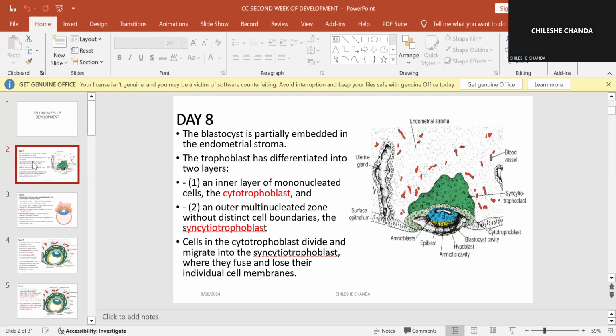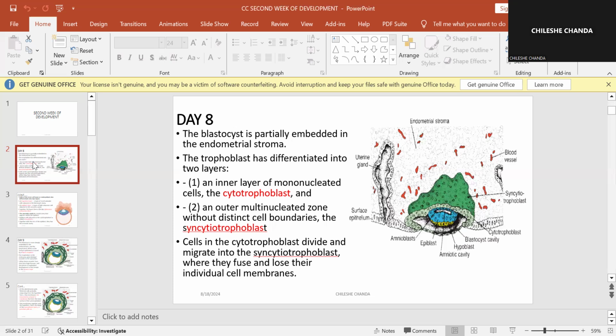We said that with this morula, the cells will continue increasing in number. And as they increase in number, remember there is a zona pellucida around these cells, and this zona pellucida is hard. So as the cells are increasing in number, there is less space. So the cells start becoming smaller and smaller and become tightly bound together, and that is what we called compaction. And as this is happening, there is now going to be development of fluids among the cells.